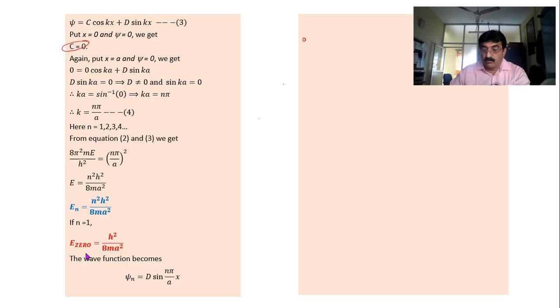Now go back to equation number 3. In equation number 3, putting c as 0, the first term becomes 0.